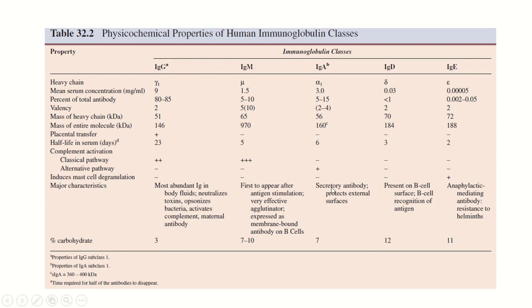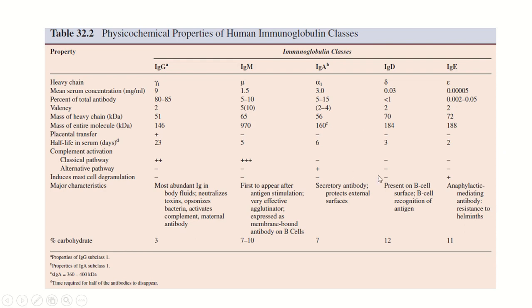So these are some of the ways. Then the first antibody generated after antigen stimulation, that is during the primary response, is IgM, which is produced in abundance. Then IgE is mainly involved in anaphylactic reaction, anaphylaxis, that is severe allergic reaction, and it can also be important for resistance to helminths.